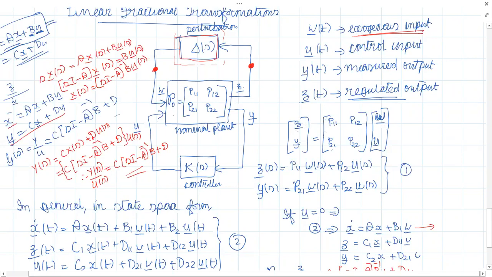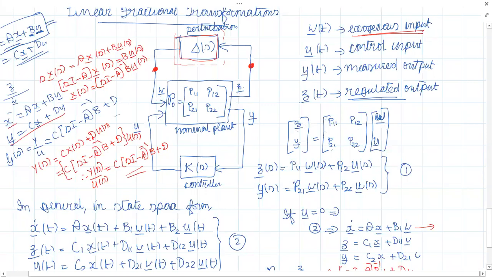And there is another input to the plant coming from the controller, U. So the ratio of Z to W will give you the perturbation block transfer function. Are you following me or not? Yes, sir.